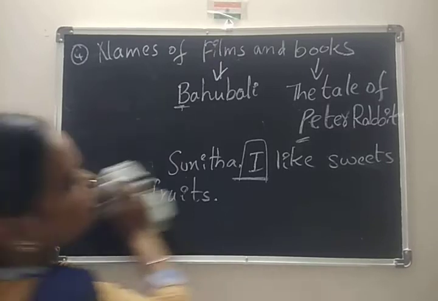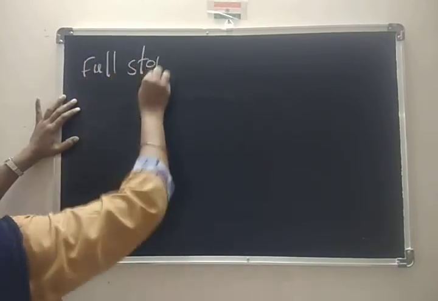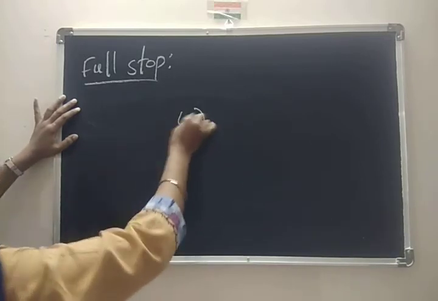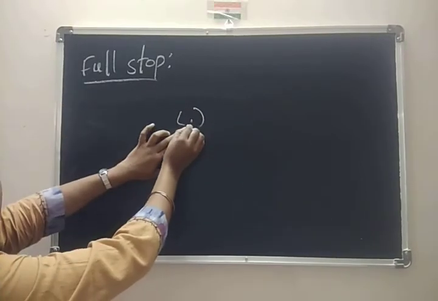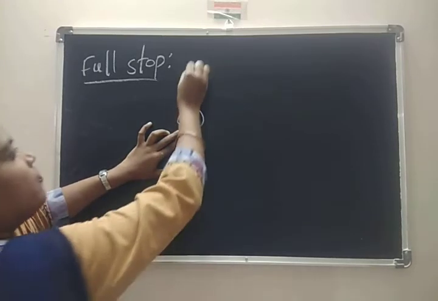Yes, coming to another punctuation, that is the full stop. Full stop means what? This dot is known as a full stop. Where do we have to use it? At the end of the sentence.